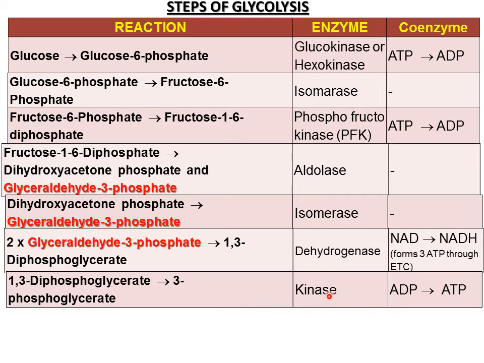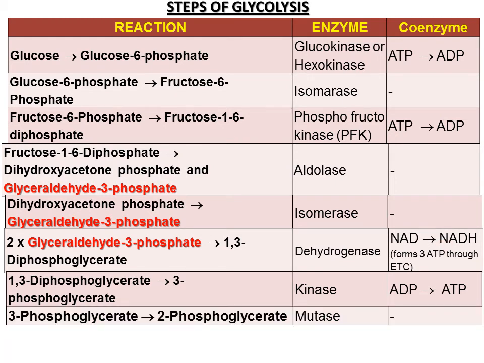Then this product has become substrate here, 1,3-diphosphoglycerate is converted to 3-phosphoglycerate. Enzyme is kinase. And here you see one more ATP is formed. 1 means 2, because 2 are coming. 2 1,3-diphosphoglycerates are converted to 2 3-phosphoglycerates. That means we are getting 2 ATPs here. Because it is one reaction, we are showing 1 ATP. In the single reaction, single NADH is formed, we are showing.